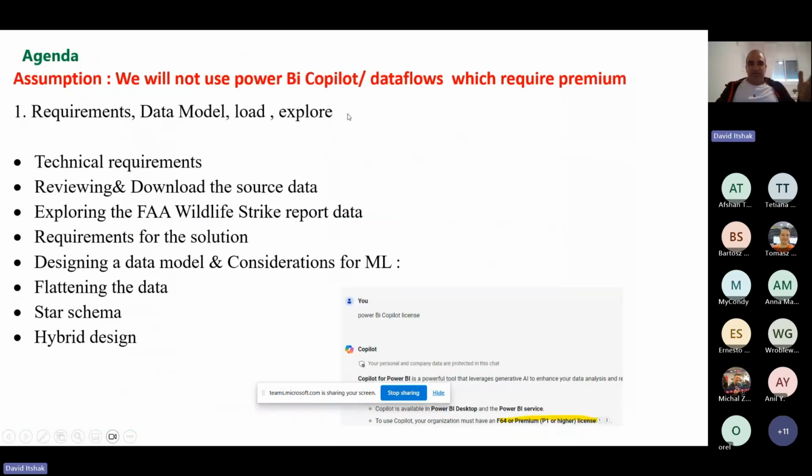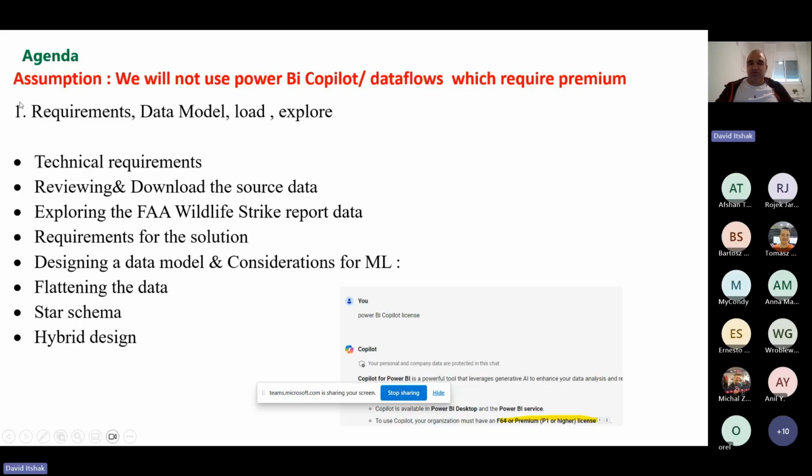So, assumption: I will not use any Power BI complex dataflow which requires a Premium license. Why? Because I'm from the academy. My specialty is in AI in the second degrees, and I want to show you the bottom, the real understanding of how to handle the data.